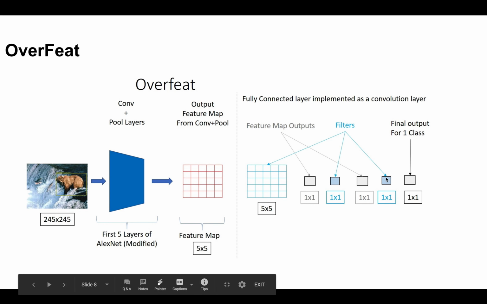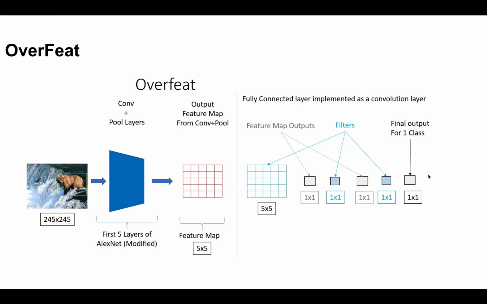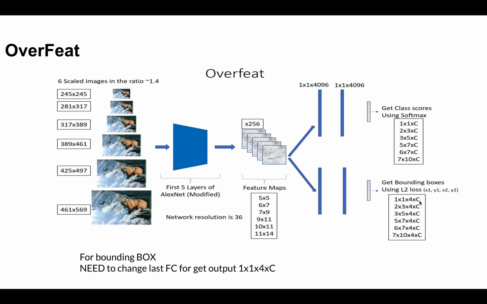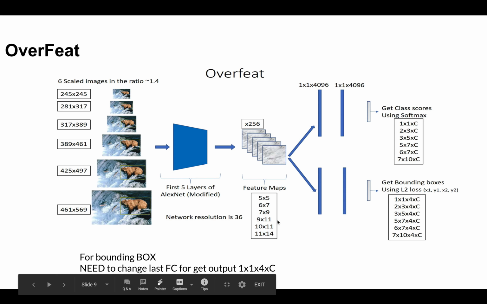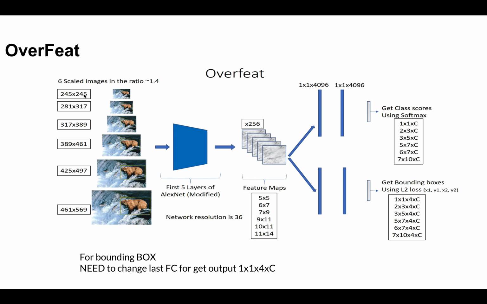For example, for one class, we take one kernel, and we get an output of one depth with a 1x1 convolution. For a deeper example, for multi-class, especially multi-scale: how does multi-scale classification work? For example, this is a 245 input, 281 input, 317 input, and a 389 input. So these are multi-scale images as input, and as the output we are getting the first 5 layers of output.